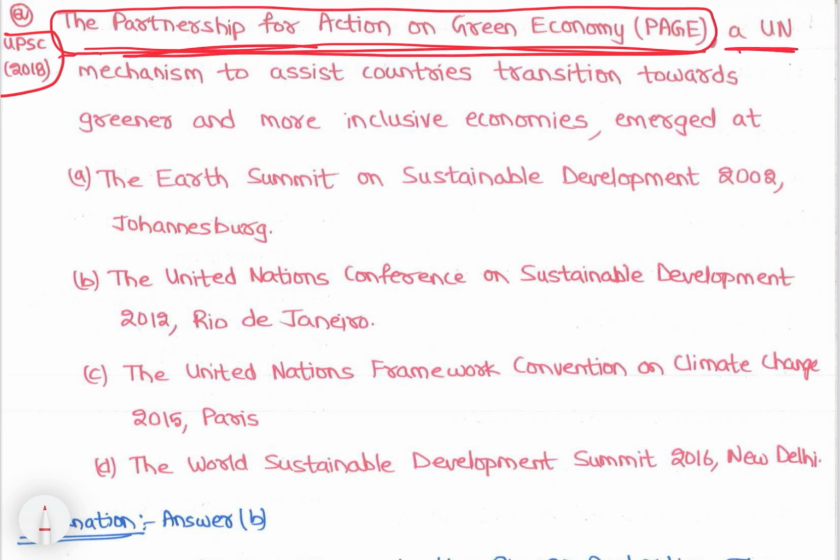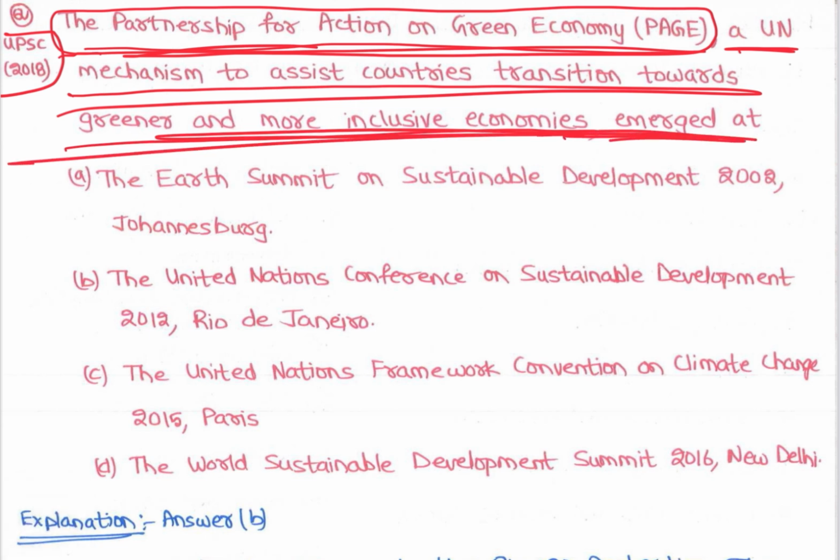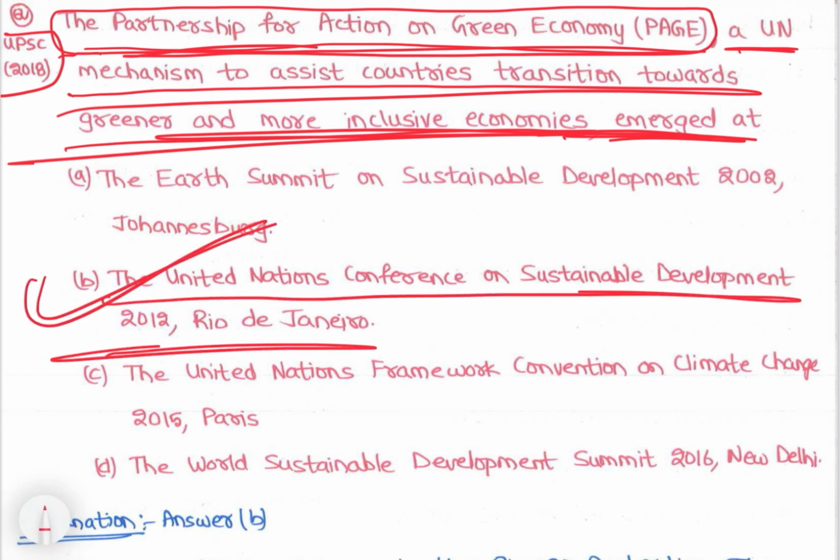PAGE, the UN mechanism to assist countries transition towards greener and more inclusive economies, emerged at which conference? The UN Conference on Sustainable Development 2012. So that is the answer.